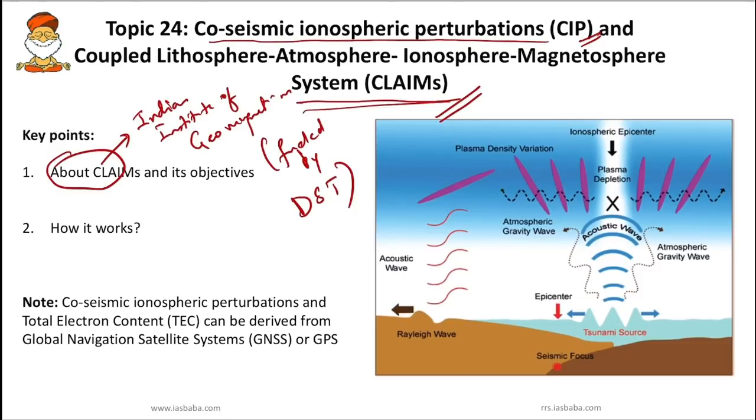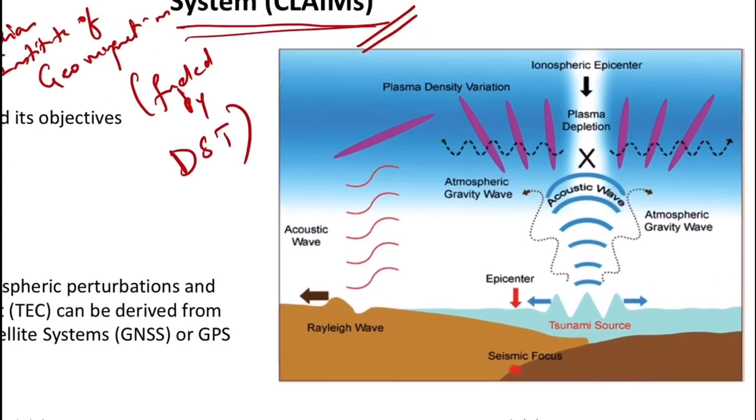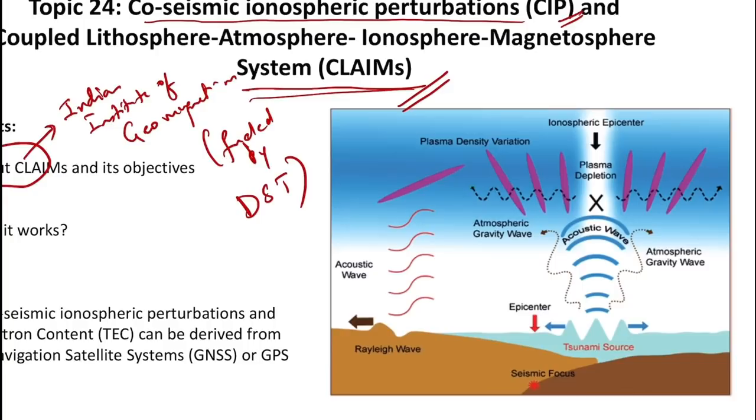Whenever an earthquake happens, compressional or pressure waves are produced. Let's observe this figure. Whenever an earthquake or tsunami happens, some compressional or pressure waves rise.